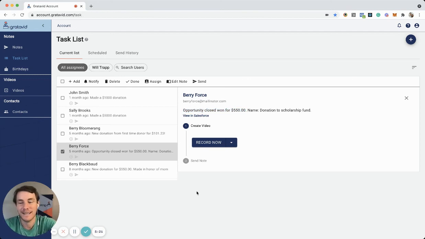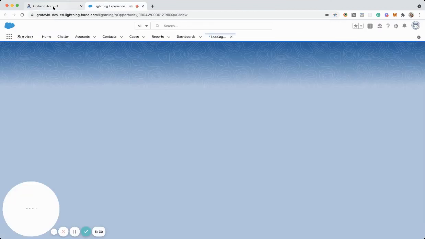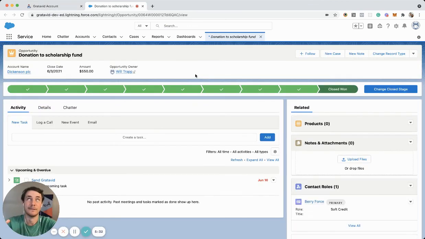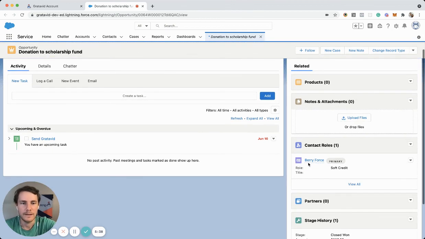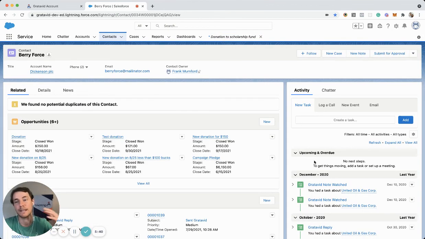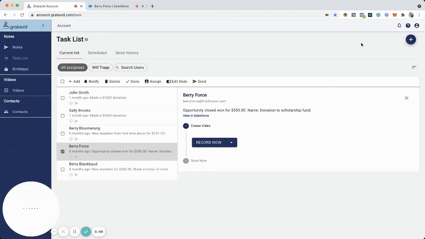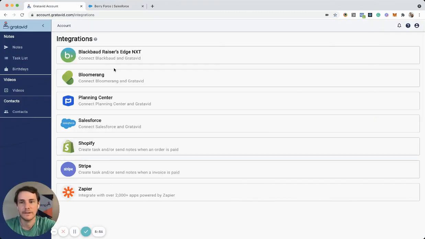And because it was created by Salesforce, you get this nice little link right here that says view in Salesforce. You can click on that, and it's going to take you directly to the opportunity page, so you can get more about the gift and figure out why it was made. You can even click on the constituent right here and get more information about that constituent, such as their giving history or their spouse, to really help you personalize that video. And that is it. That is the new opportunity closed one in Salesforce integration.